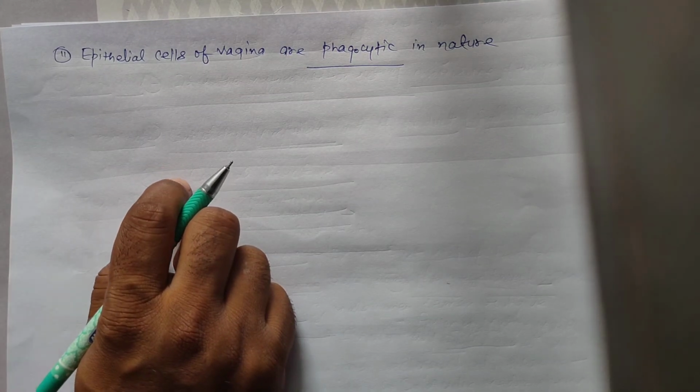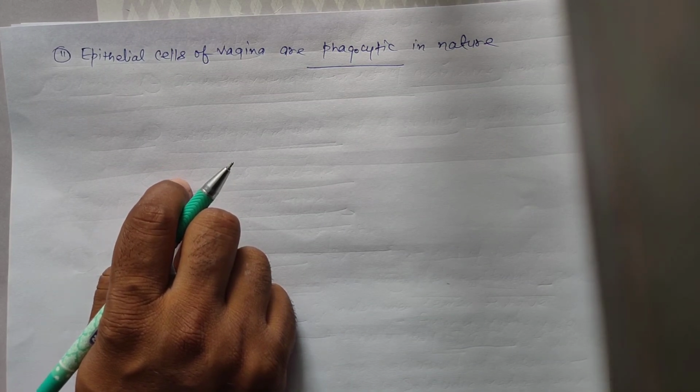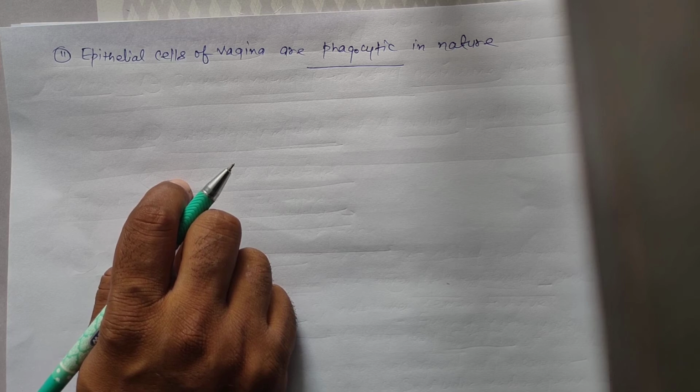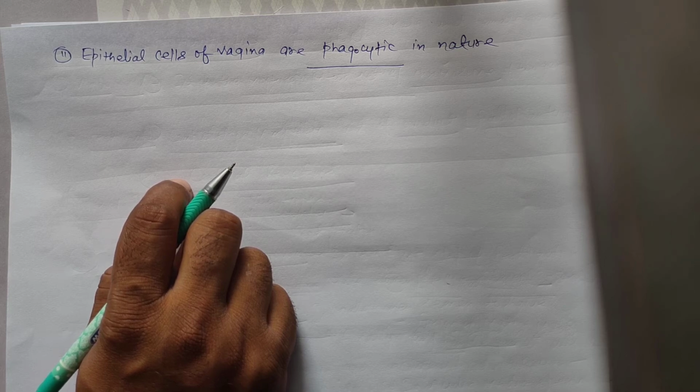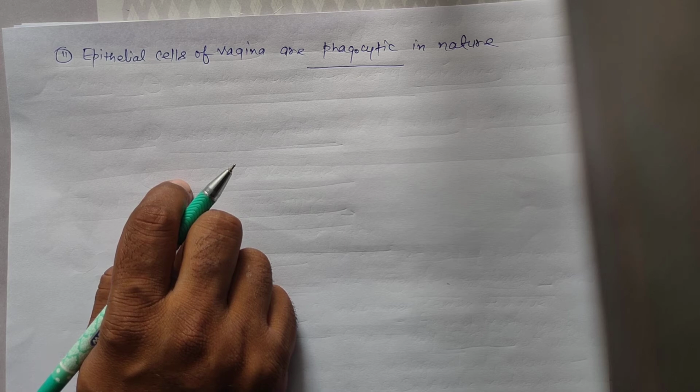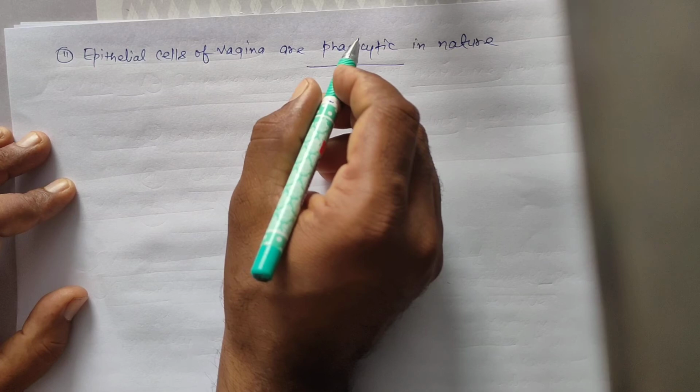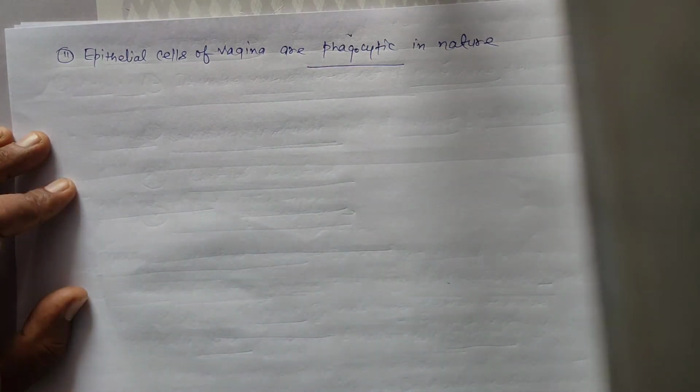Students, in the circulatory system chapter, WBC, it means white blood corpuscles, nature is phagocytic. Types of WBC in this chapter are monocytes, neutrophils, eosinophils, basophils and lymphocytes. But monocytes and neutrophils are phagocytic in nature.